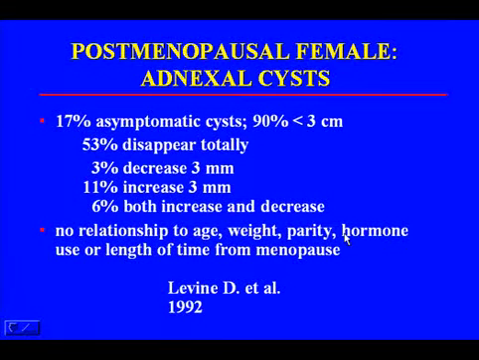Postmenopausal women can also present with cysts. They're seen in 17% of all asymptomatic women, and 90% are less than 3 centimeters. The important thing here is that 53% of these cysts will disappear totally with time. The rest will either decrease or increase in size, but there's really no relationship between these cysts and age, weight of the patient, parity, hormone use, or the length of time since menopause.